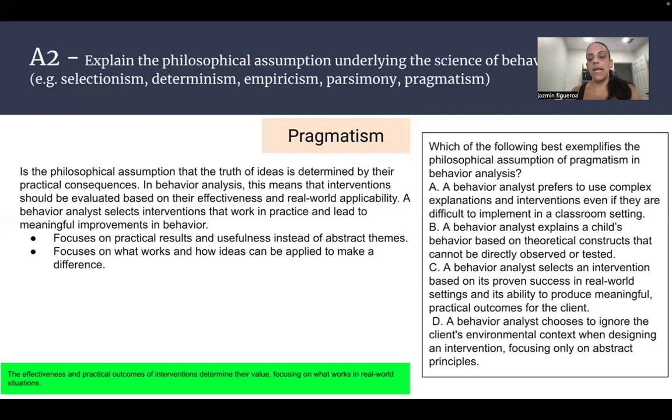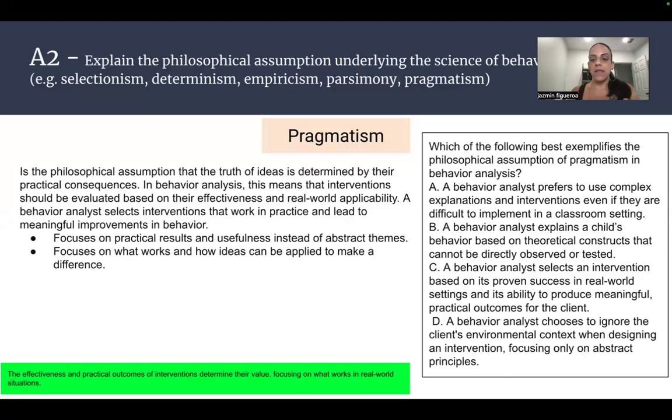We can also eliminate D, because in D it says it focuses on the abstract principle and it ignores any environmental context. We eliminate that because we focus on practical results instead of those abstract themes. So eliminate D and eliminate A. Now we have between B and C.